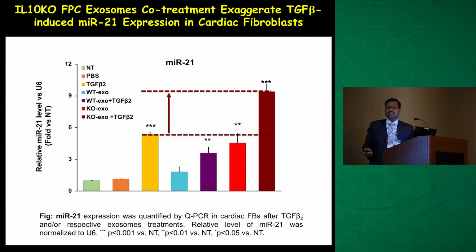You can see the level of MYR21 is tremendously increased after the exosome treatment. So it clearly indicates that these cells are enriched with profibrotic factors, and they can transfer those profibrotic factors to the resident fibroblasts to activate them and enhance cardiac remodeling during disease condition.